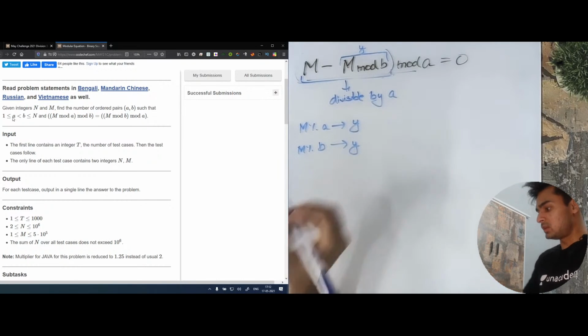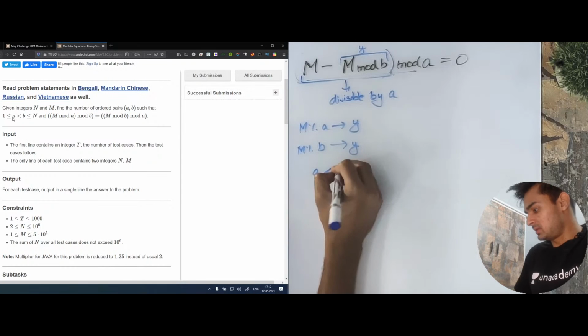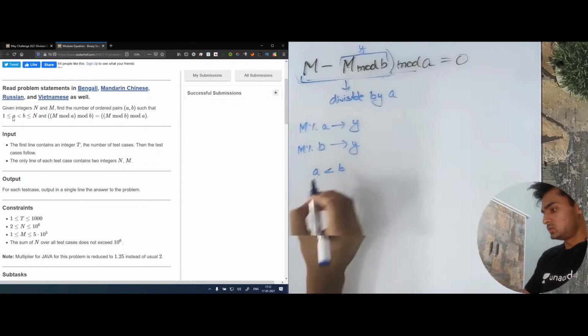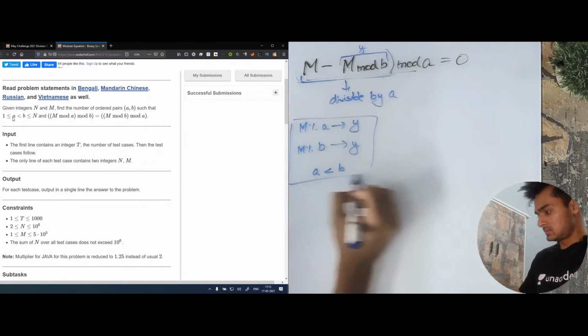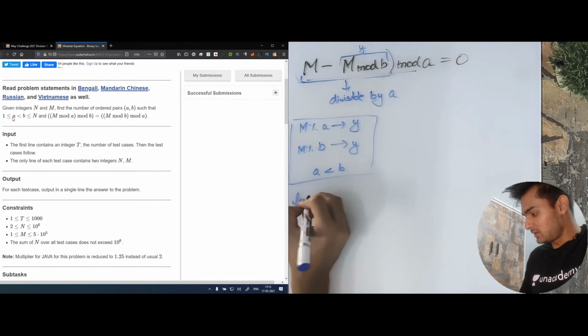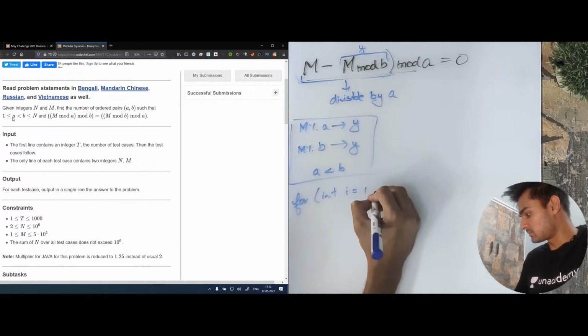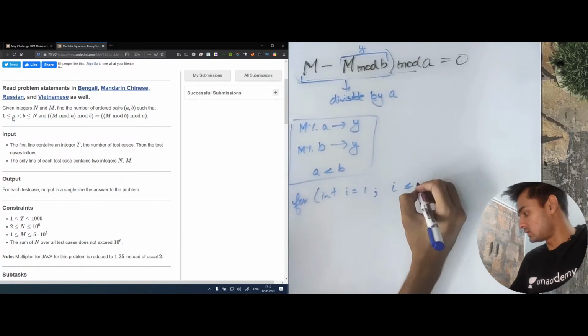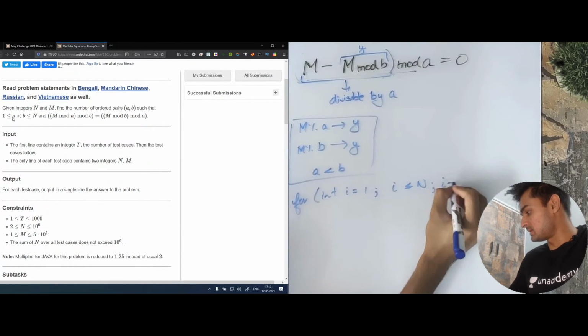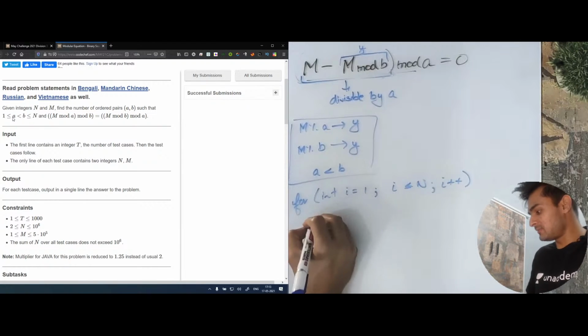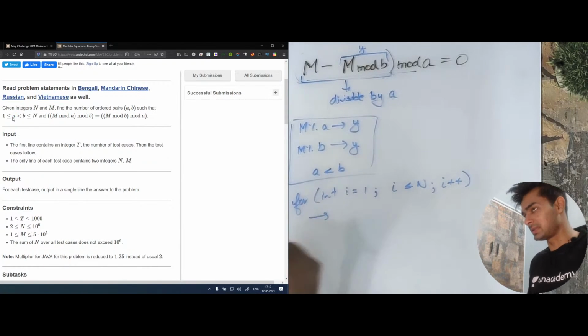We also know that a should be less than b. So how do we calculate this? To do this, we can just run a for loop from int i equals 1 till i less than or equal to n, i plus plus. There's a reason why I'm writing this code, and I'll tell you why I'm writing this.